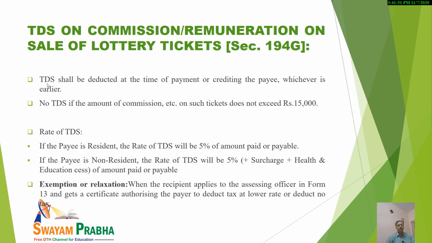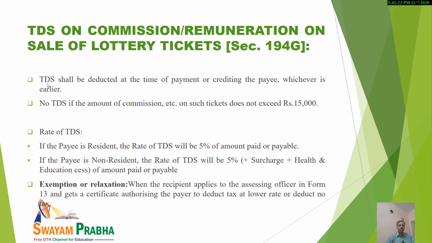And TDS on commission or remuneration on sale of lottery tickets. Section 194G deals with that. Again, the basic rule is the same, and I am not going to repeat that again and again. The main thing is that if the amount of commission on such tickets is up to 15,000, that is, it does not exceed 15,000, in that case there is no need to deduct any TDS.